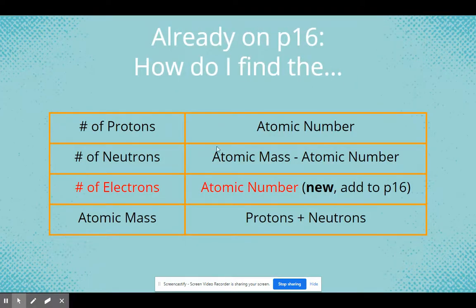This is on page 16 of your notebook. I did not put this, but for atoms, this is also true. You have everything else on page 16. Add the red part to page 16, and we'll be good.